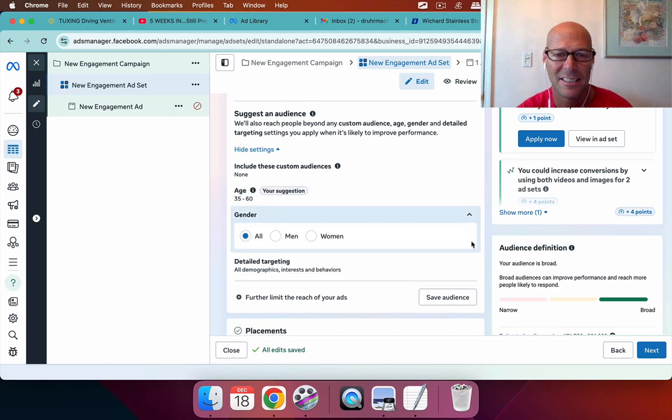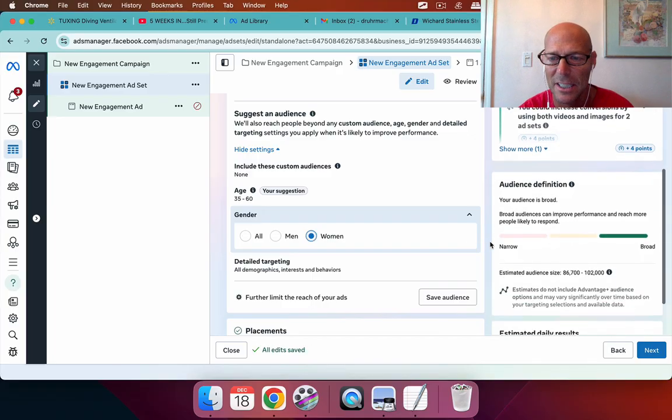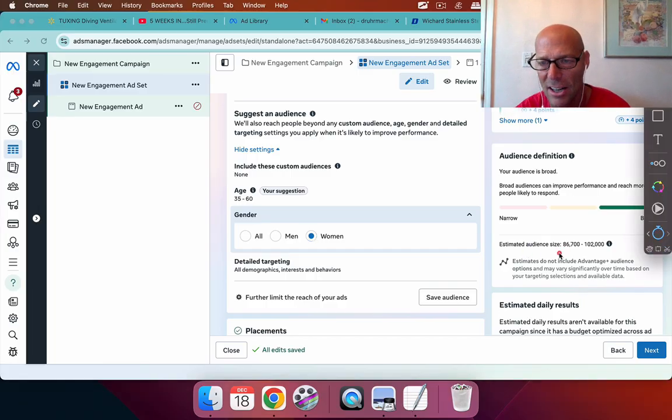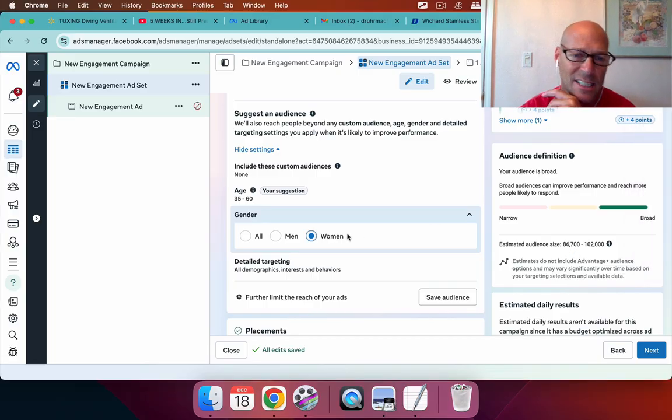I have had success on the front end just changing this. Again, if your population is big enough, just changing this to women. Let's see what it did for our audience. So that still showed, again, my estimated audience, 86 to 100,000. So you could start there just with women, because these are usually in the health realm. They are the decision makers. So that's going to be up to you what you want to go with that.